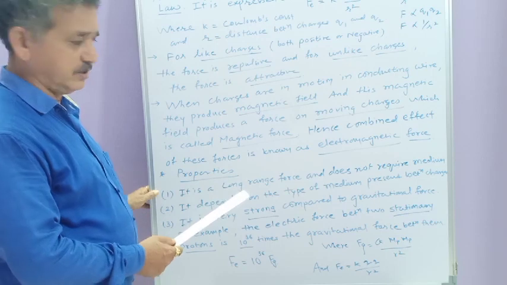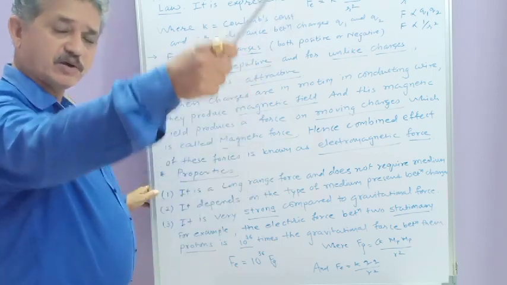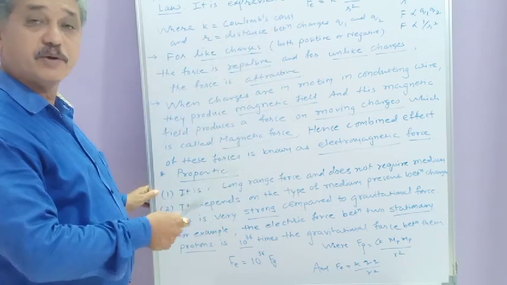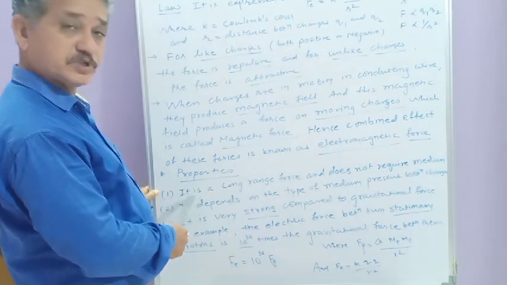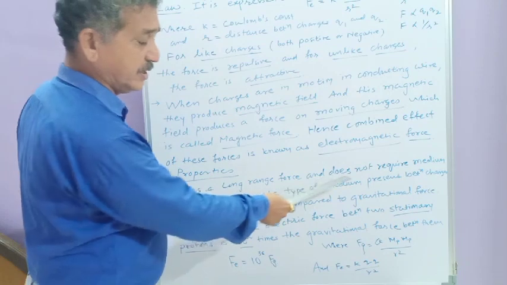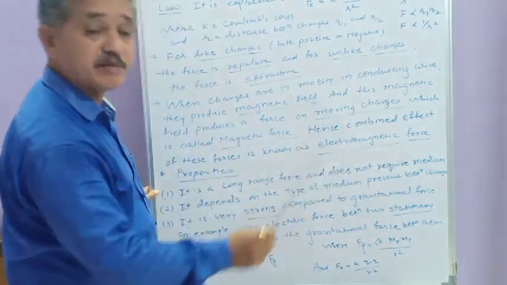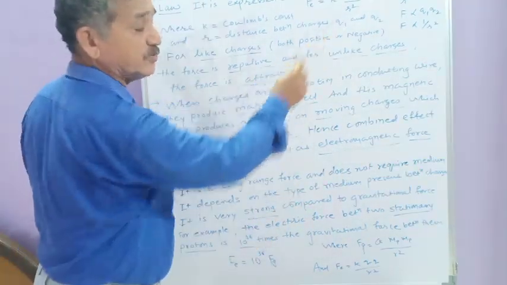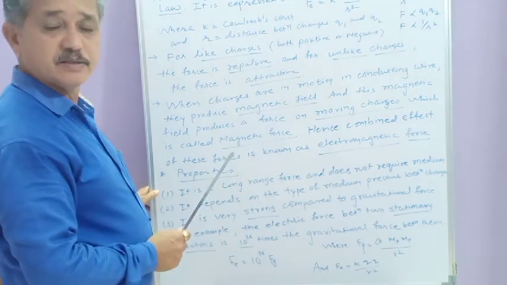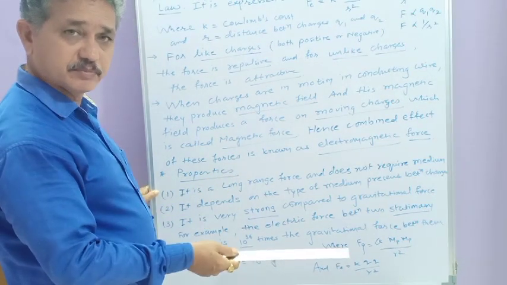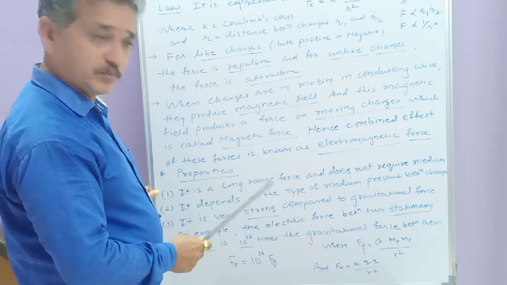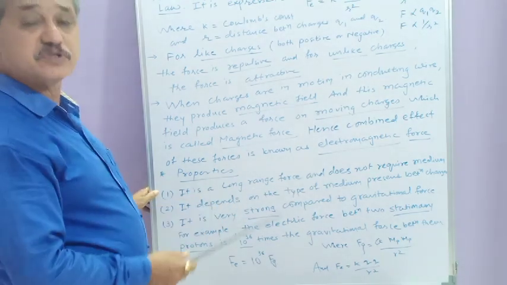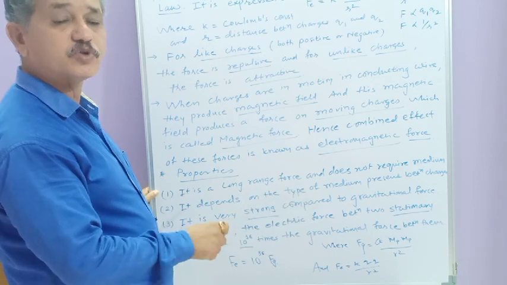So again, if one charge is here and a second charge far away from it, then also in between them there will be a force. So this force is a long range force and it does not require any medium. If you take the charges in vacuum, the force is there. If you take the charges in a medium, then also the force is there. So there is no requirement of a medium. But if a medium is there, then the value of the force will change.